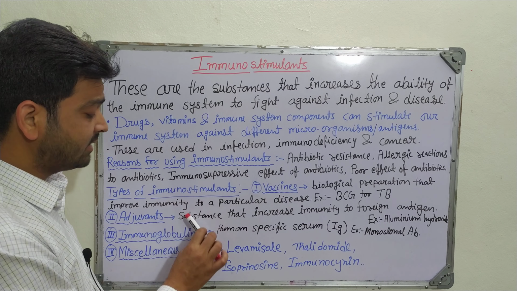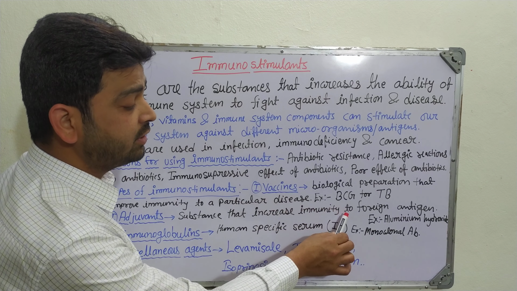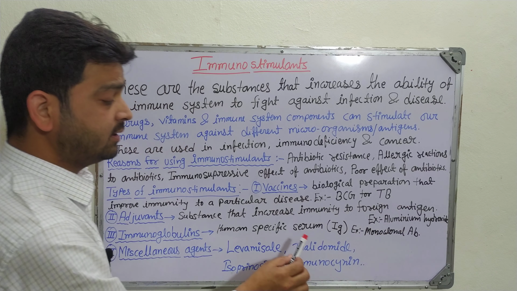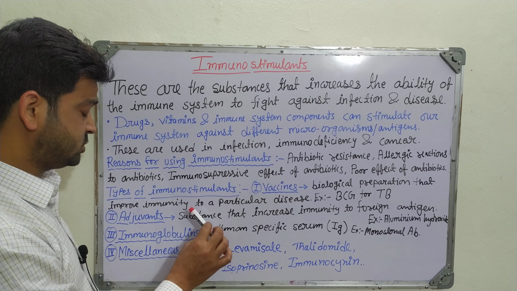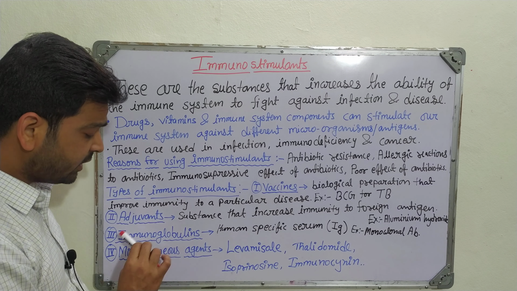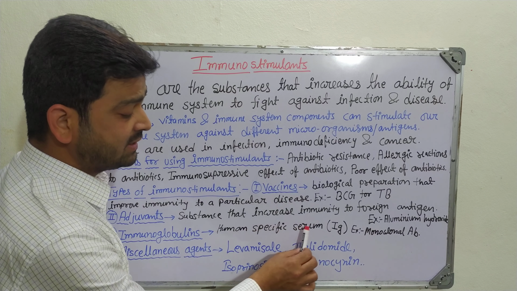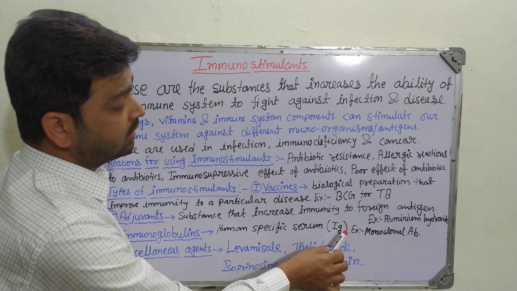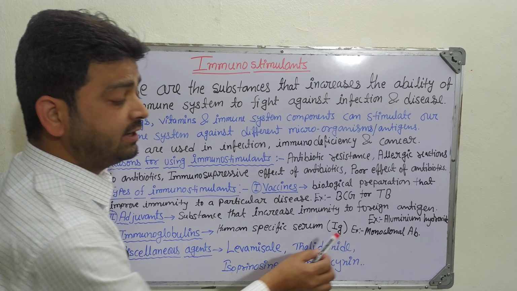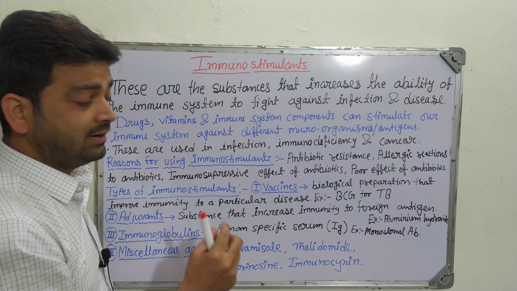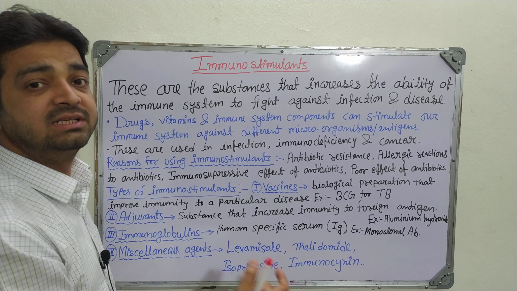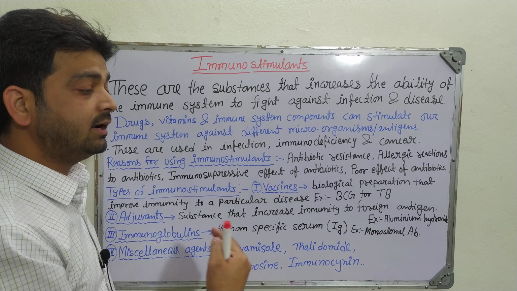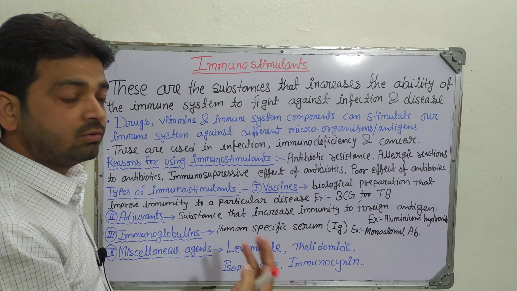Coming to adjuvants: substances that increase the immune response to foreign antigens are called adjuvants. For example, aluminum hydroxide can be given as an immunostimulant. Coming to the third one, immunoglobulins. These are human specific serum proteins like IgM and IgA, which can bind with a particular antigen. Monoclonal antibodies are also one example, specific for particular types of disease, where the antibody can be introduced to the patient, and the patient can fight against the particular pathogen.